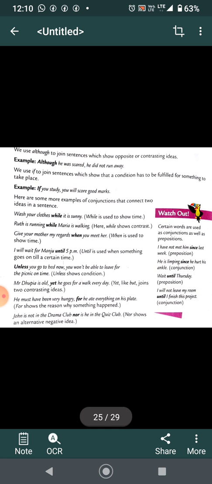Next is, we use although. Now, use of although is to join sentences which show opposites or contrasting ideas. Examples, although he was scared, he did not run away.